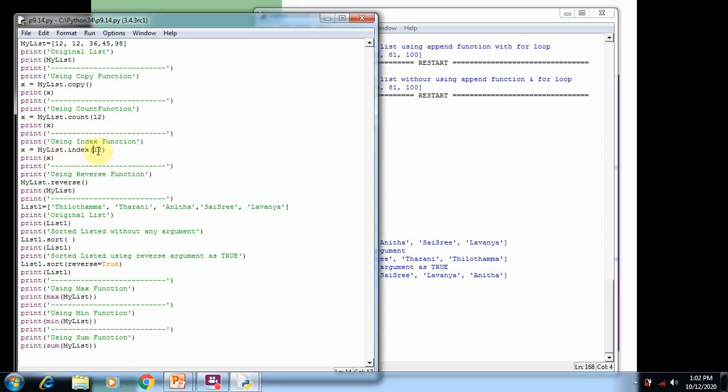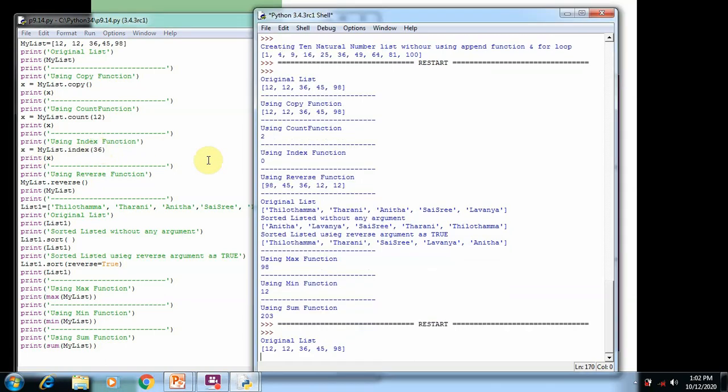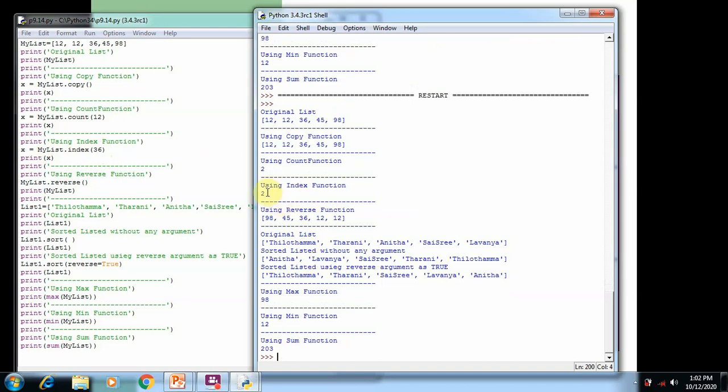So if you change the value, for example to 36, then when you run the program, you can see the index function will return the index value of the 36 element. The index value of 36 is 0, sorry, 2. So that's why we get the output 2.